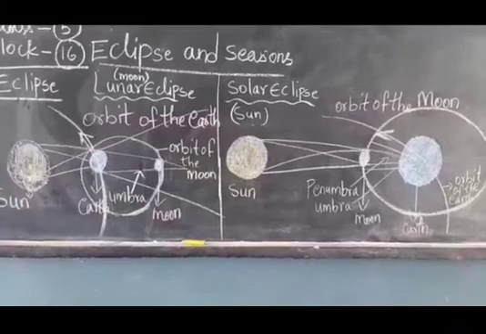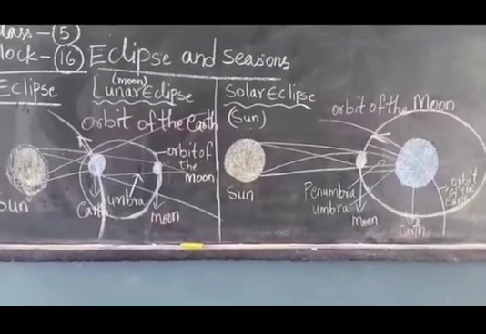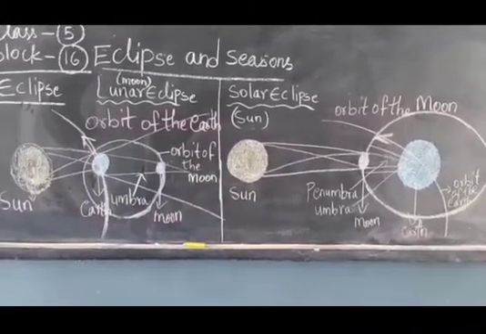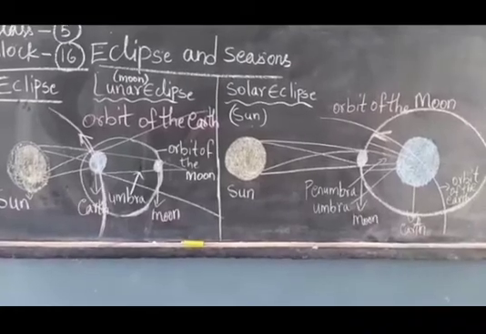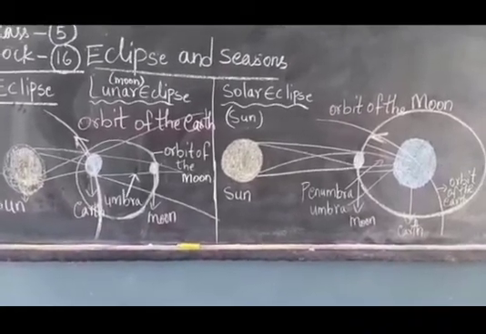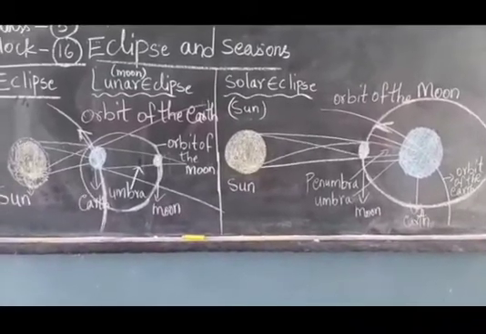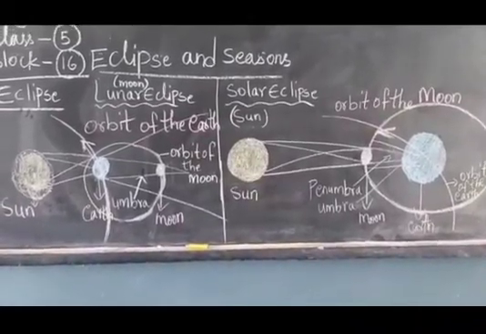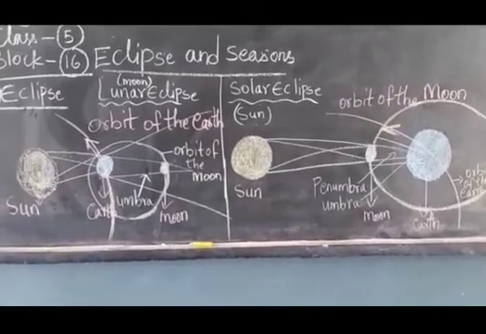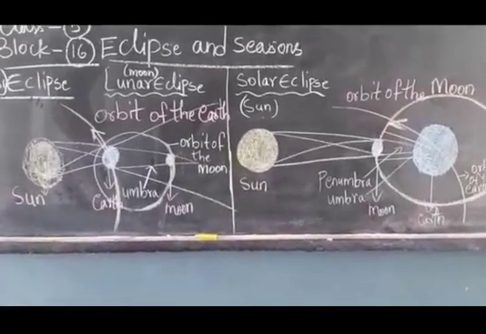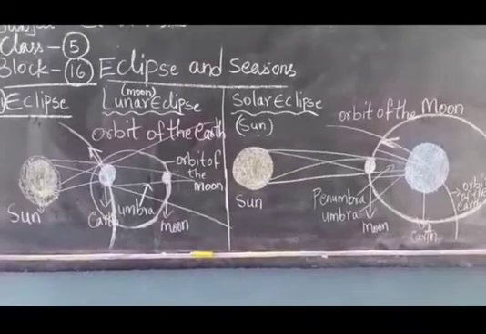In this lunar eclipse, earth is blocking the light of the moon and they all are in the same straight line. In solar eclipse, moon is blocking the light of the sun and the three are in the same line, children. And lunar eclipse occurs when there is Purnima, when there is a full moon.